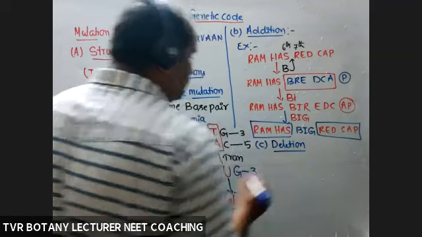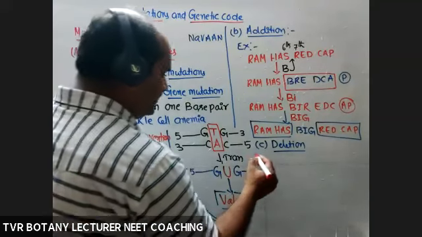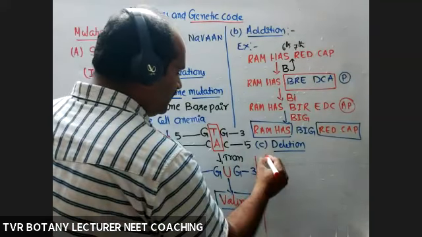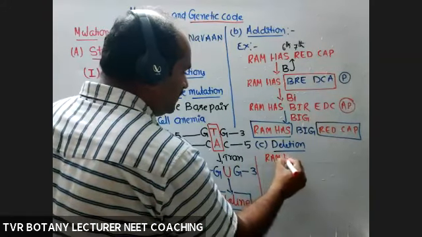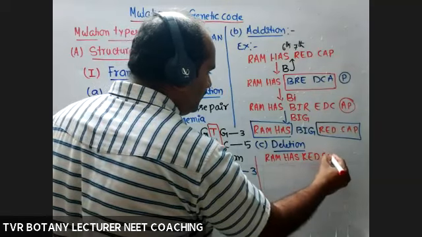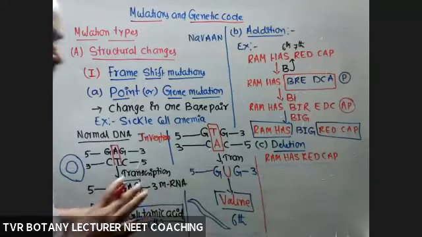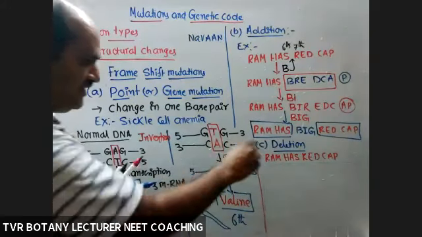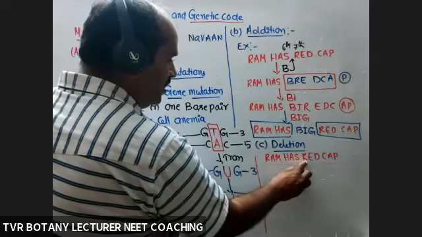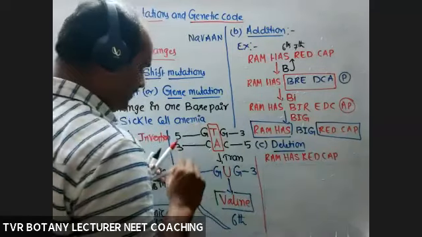Deletion of one or two or three nucleotides. Okay, so now take "Ram has red cap." How many reading frames? 1, 2, 3, 4 reading frames. Now deletion. Deletion means delete one by one. Remove the R, remove E, remove D, one by one.